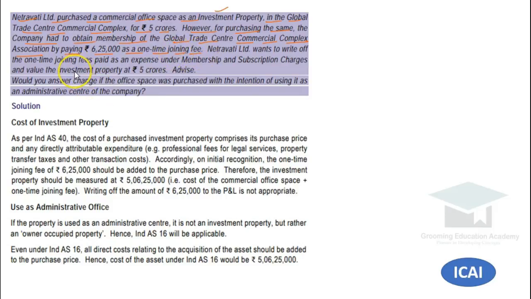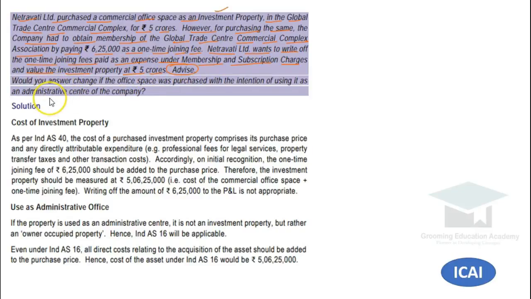Okay, so for buying this commercial office space, Netravati Limited needs to buy the membership of Global Trade Center Commercial Complex, and for that it paid the amount of 6,25,000 as one-time membership fees. Netravati Limited wants to write off the one-time joining fees paid as an expense under membership and subscription charges and value the investment property at 5 crores. So whether it is possible?